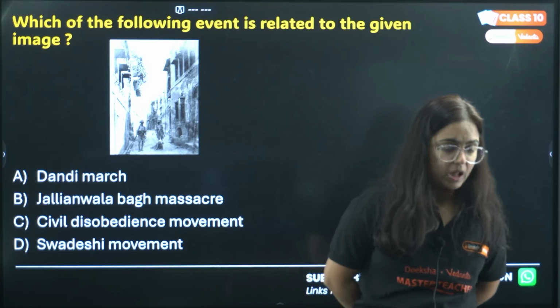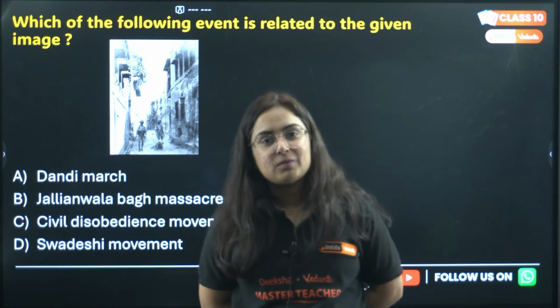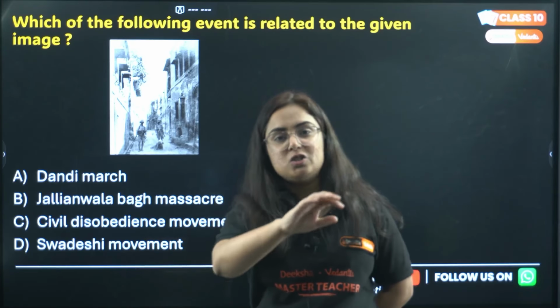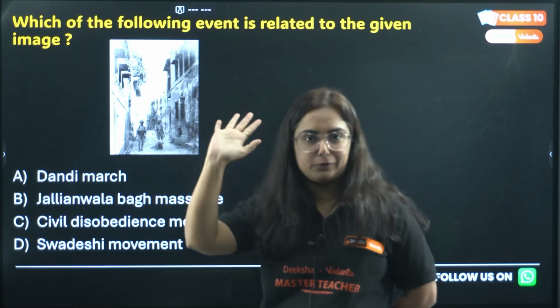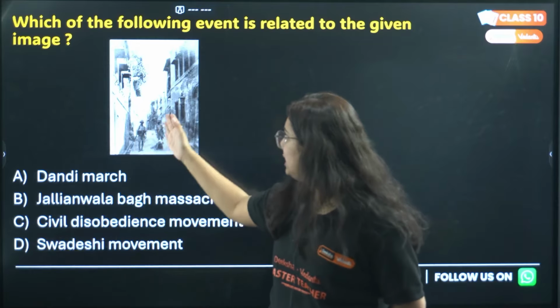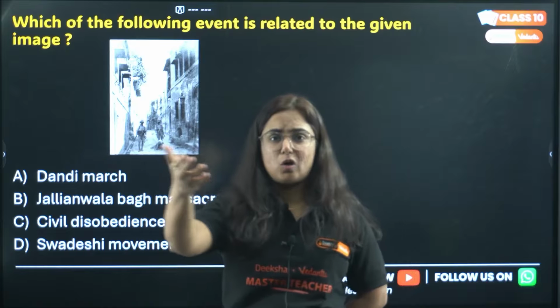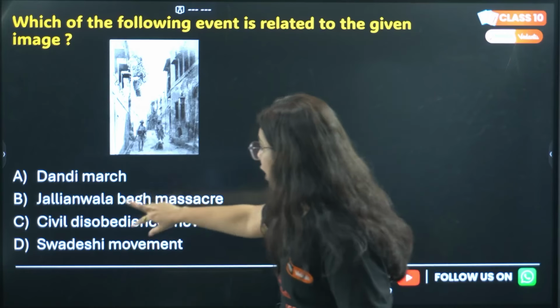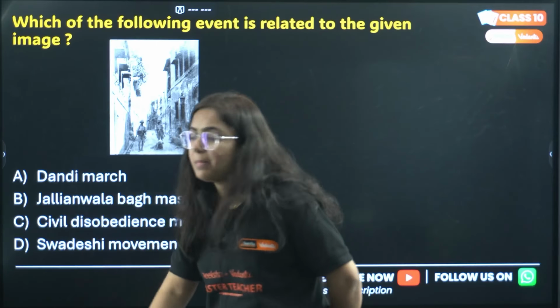Students, look. Our chapter starts from 1915 with the entry of Gandhiji. So the Swadeshi movement is not at all a possible answer, because we studied this in class 8, 1905. So this option is eliminated. Dandi March, no, nothing is related to Dandi March here. Dandi March was a salt satyagraha started by Gandhiji. Now the options are either the civil disobedience movement or the Jallianwala Bagh massacre.